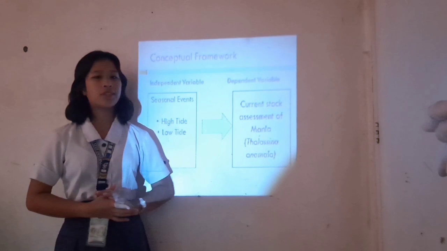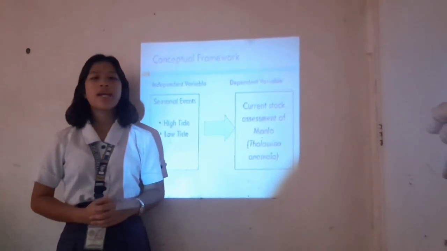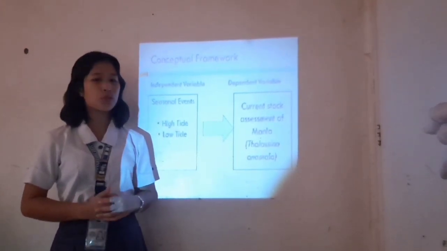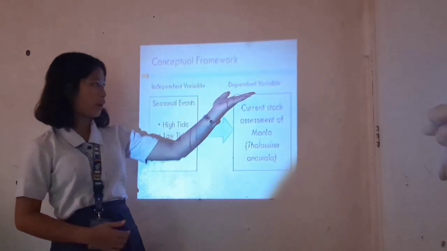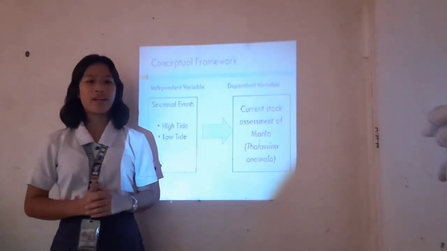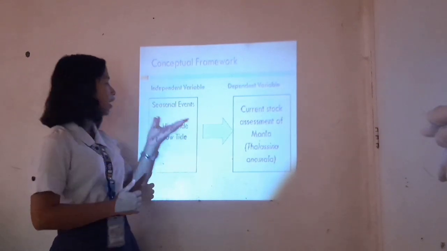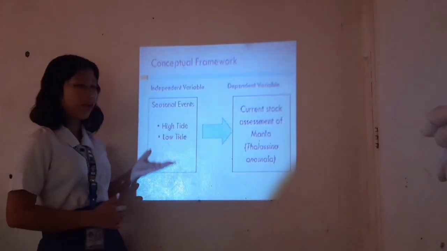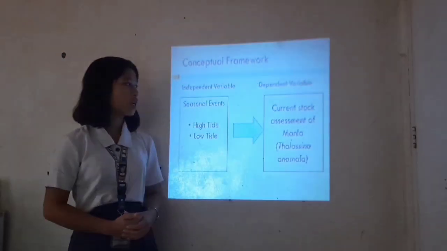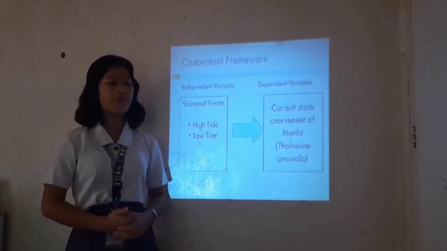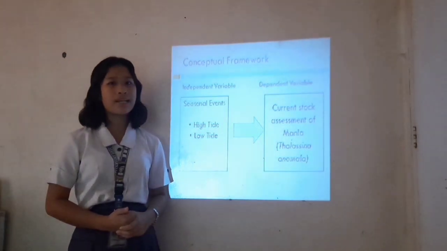Let's move on to the conceptual framework of the study. In the conceptual framework, the researcher used 2 variables, which are the independent and dependent variable. The independent variable of the study is the seasonal events, which are the high tide and low tide, while the dependent variable is the current stock assessment of Manla or Thalassina anomala.